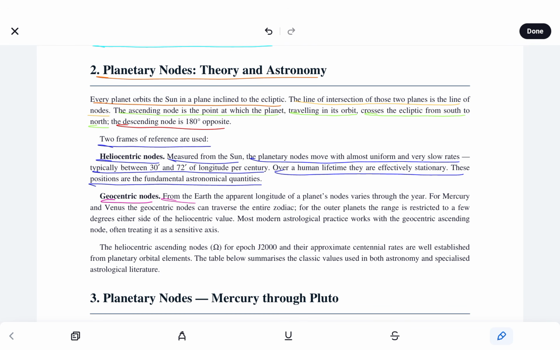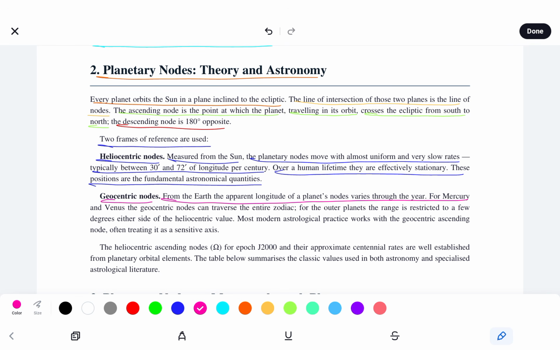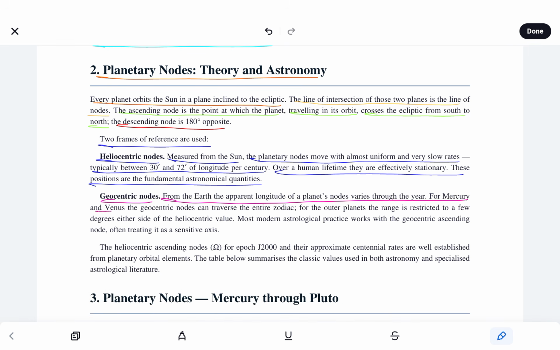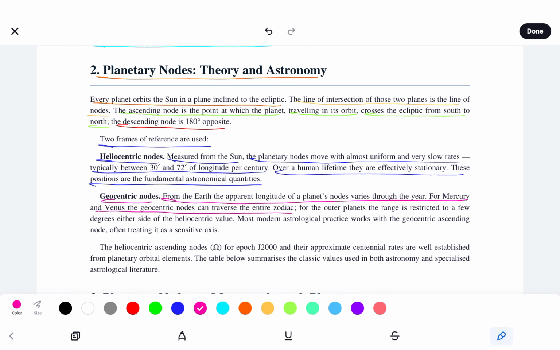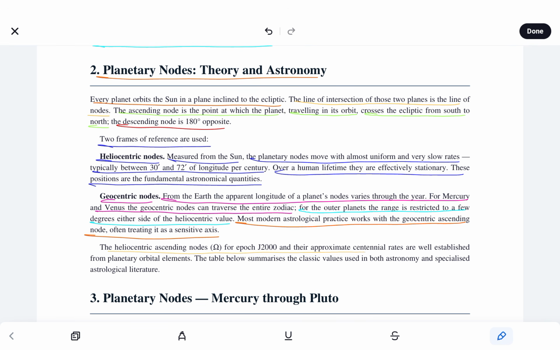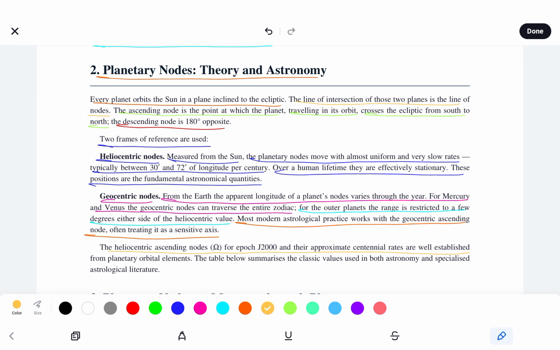Geocentric nodes. From the Earth, the apparent longitude of a planet's nodes varies through the year. We see for Mercury and Venus, the geonodes can traverse the entire zodiac, and for the outer planets, the range is restricted to a few degrees either side of the helio value. Most modern astrological practice works with the geo-ascending node, often treating it as a sensitive axis. The helio-ascending nodes for epoch J2000 and their approximate centennial rates are well established from planetary orbital elements. The table below summarizes the class values used in both astronomy and specialized astrological literature.